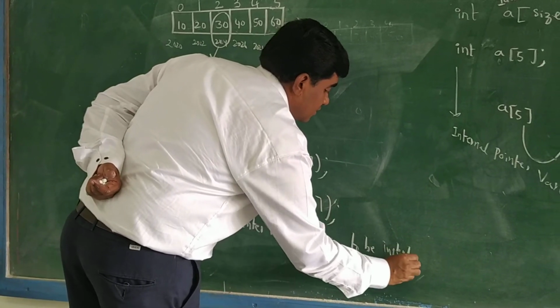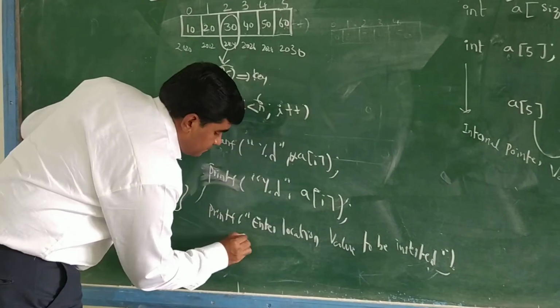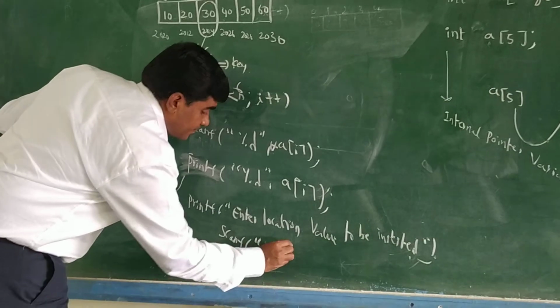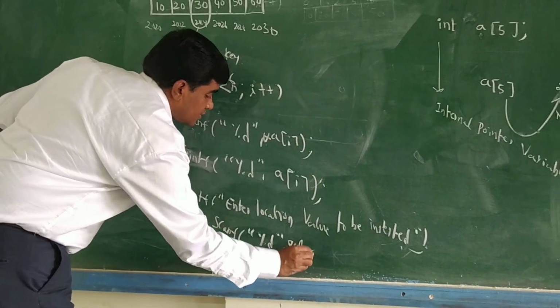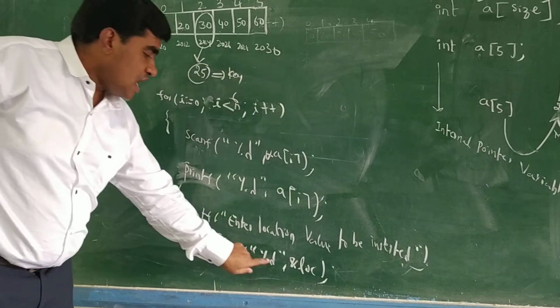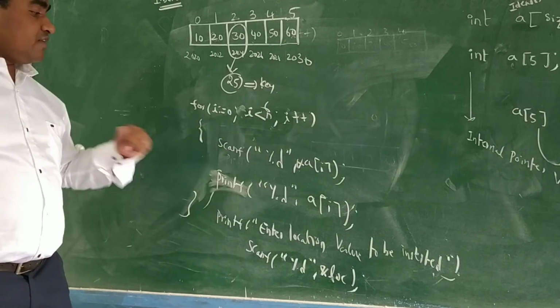Enter the location value to be inserted. So scanf percentage d and location. Which location you are inserting? Suppose this second location I am inserting is and location I am defining. Which value you want to insert? Again you have to define.